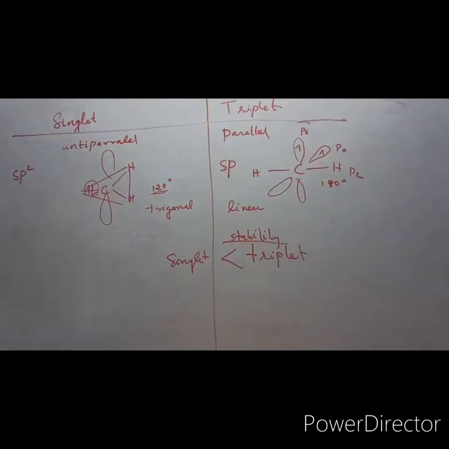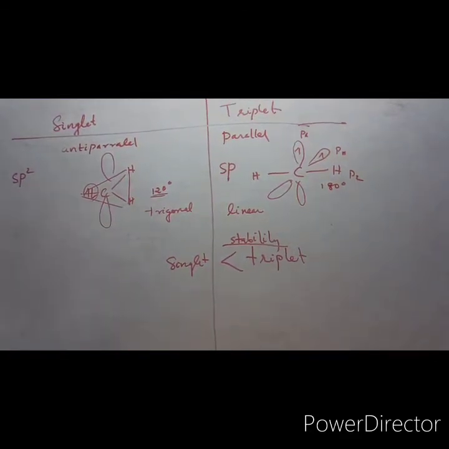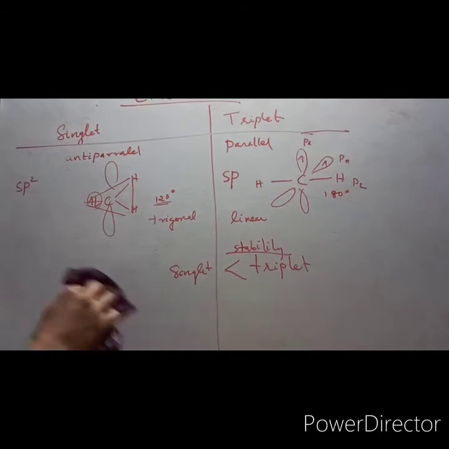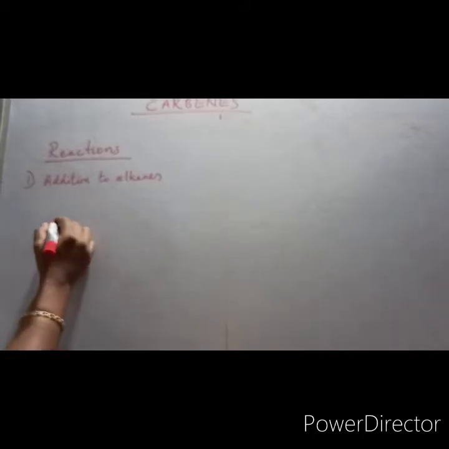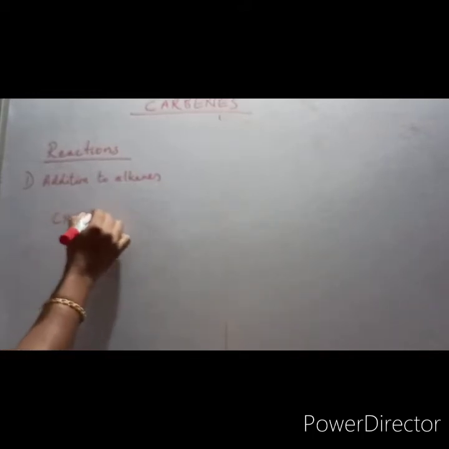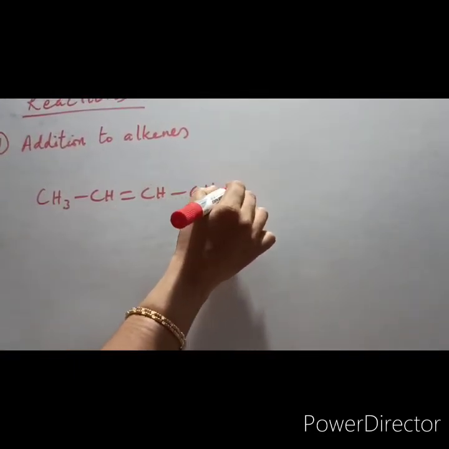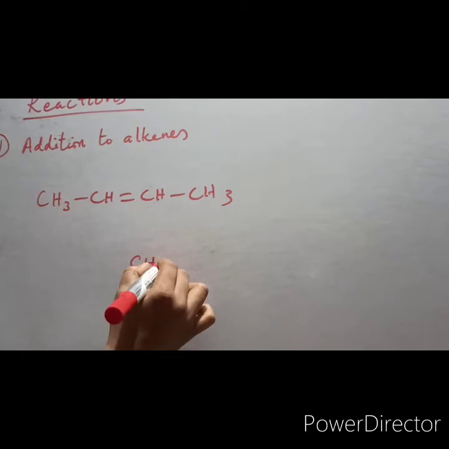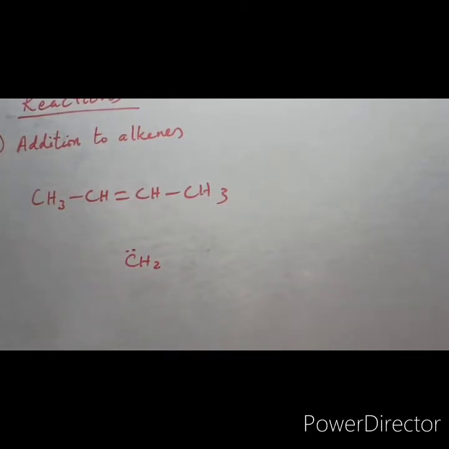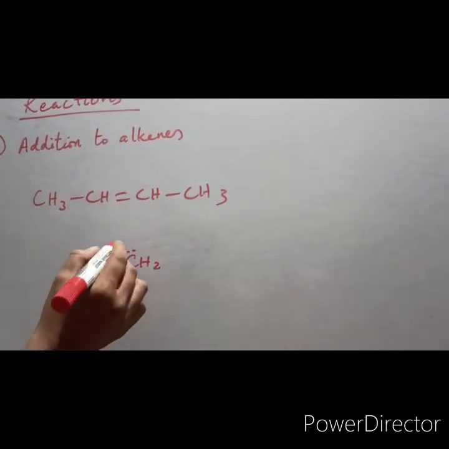Now we will see the reactions of carbenes. First one is addition to alkene. Suppose you have an alkene like but-2-ene, CH3-CH=CH-CH3, and you have methylene carbene. What will happen?